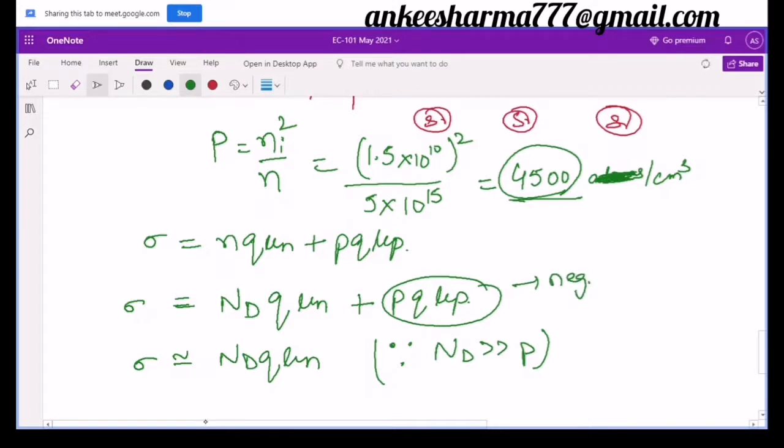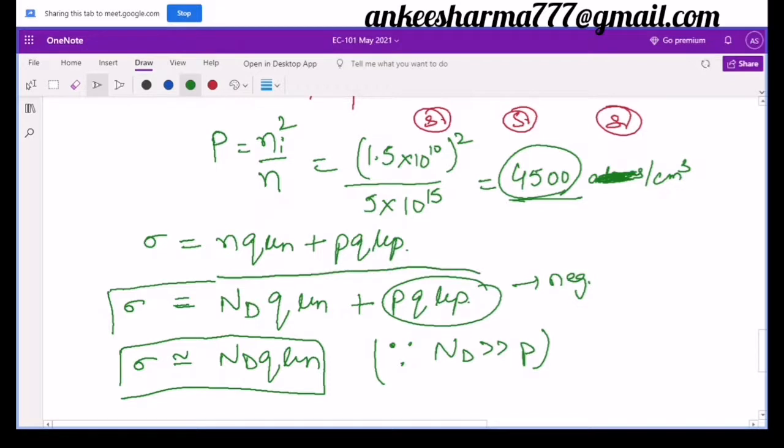So we can say that my conductivity in the case of extrinsic semiconductor is given by this. But to be more exact, this is the formula. You can't make p equal to 0 because there is a value, but if I compare it with ND q mu n, it is very small. That's why I have neglected it. So these are the two formulas for my extrinsic semiconductor in the case of n-type.